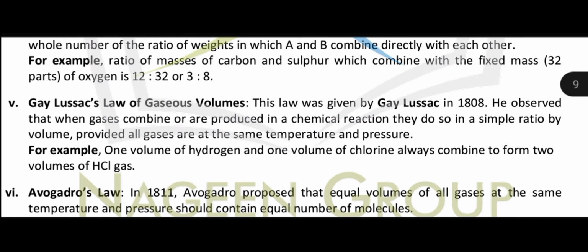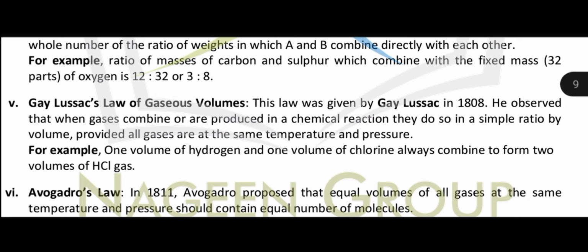He observed that when gases combine or are produced in a chemical reaction, they do so in a simple ratio by volume, provided all gases are at the same temperature and pressure. So what does Gay-Lussac say? That if you are carrying out reactions in gases under constant temperature and pressure, then all the gases you combine, before combination or after combination, have a simple whole number ratio.